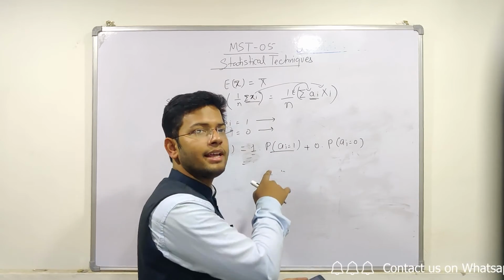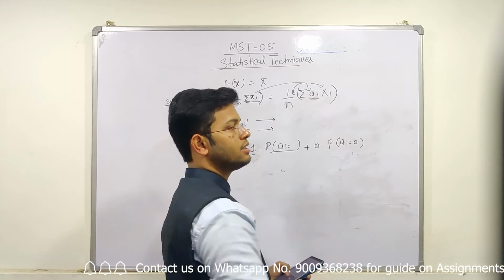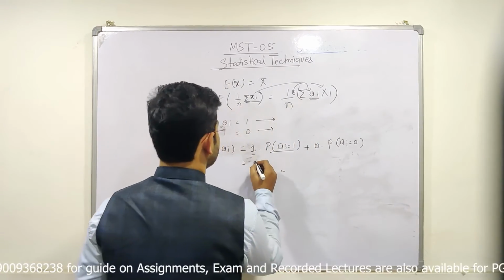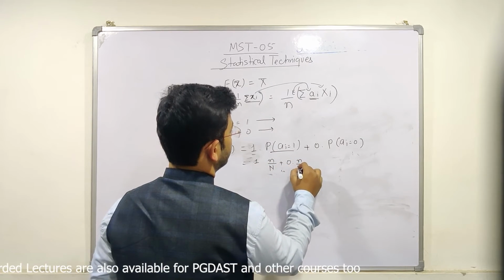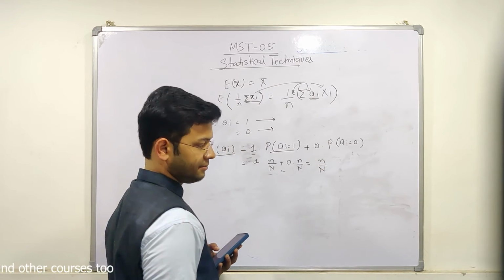It is saying that the ith unit is included in the sample, and this is showing that the ith unit is not selected in the sample. So this is n upon N plus 0, so n upon N is the probability of ai.